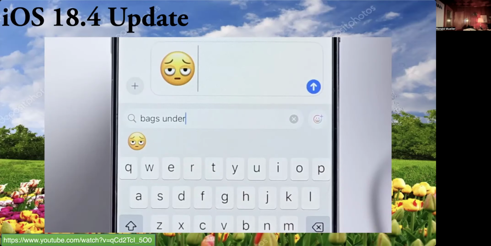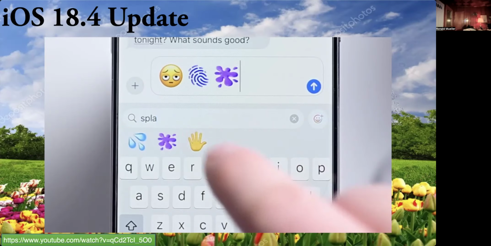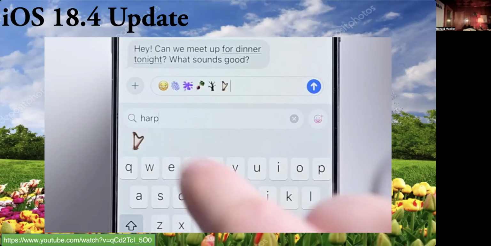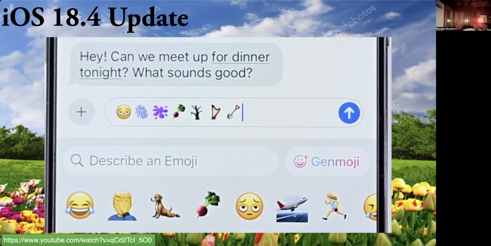There are new emoji available, including face with bags under the eyes, fingerprint, splatter, a beet, a dead tree, harp, and a shovel. By the way, when you are looking at emoji, Genmoji is now more clearly labeled, hopefully making it easier to understand how to create your own.